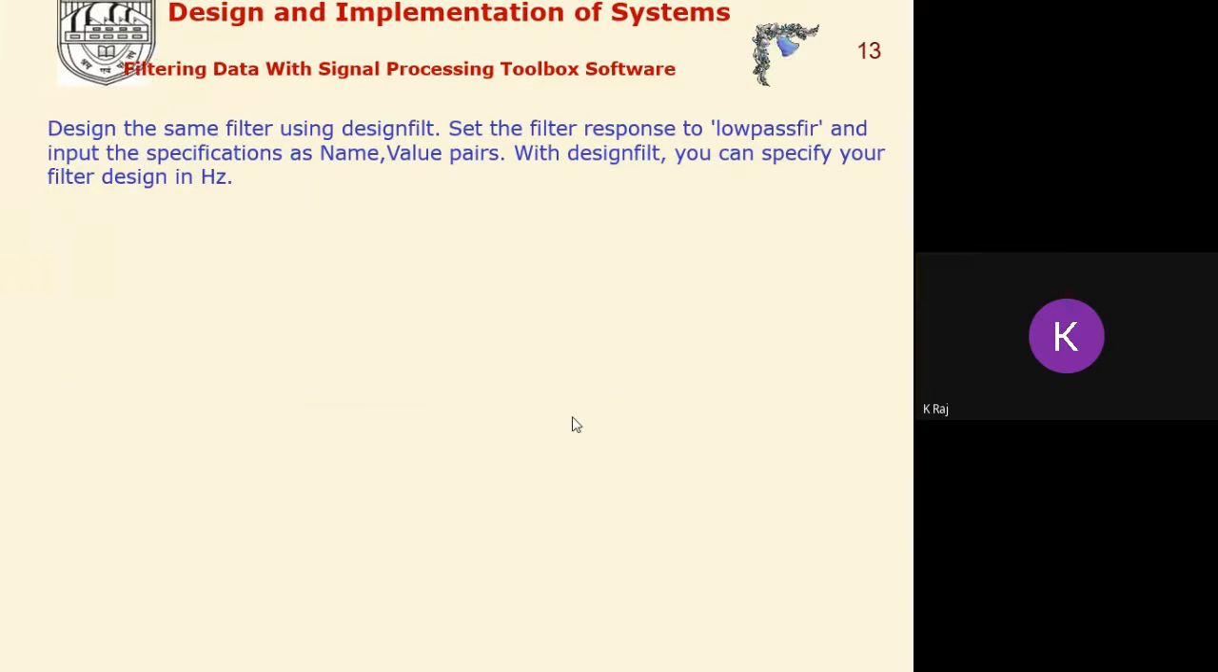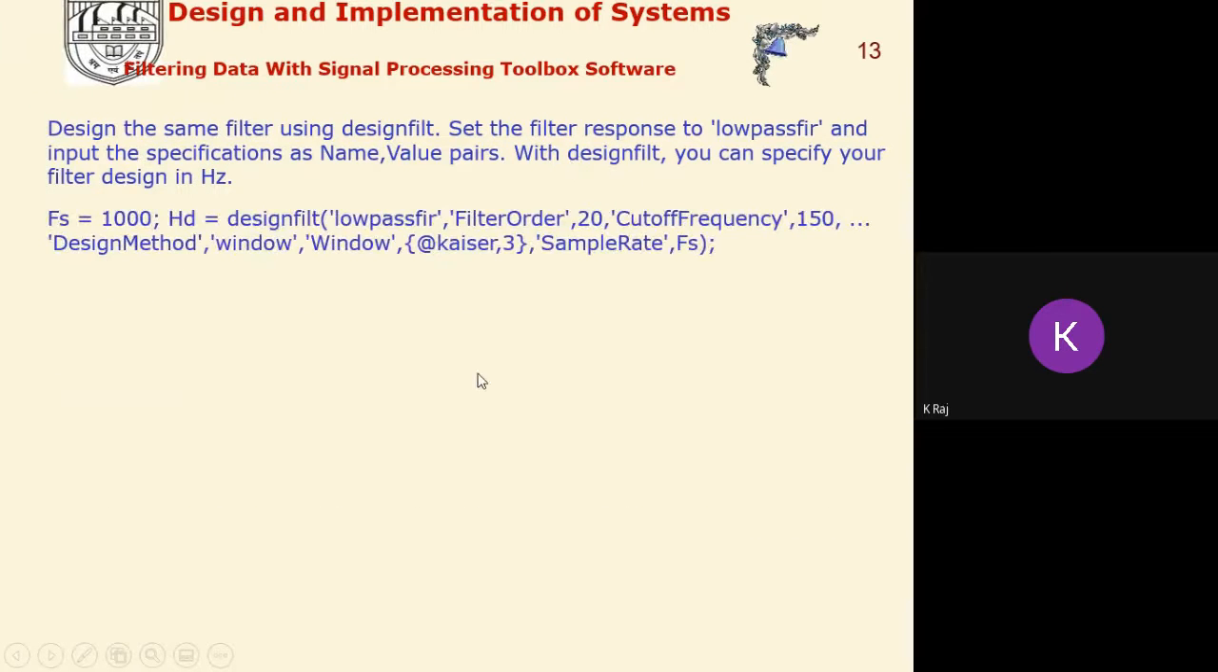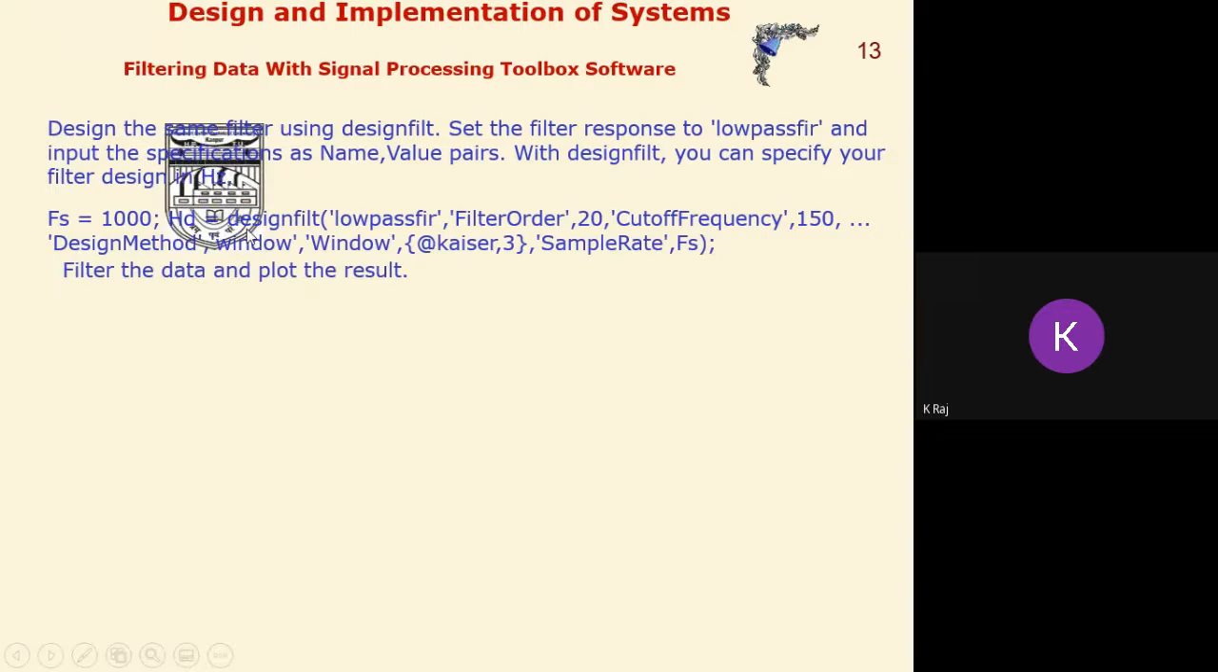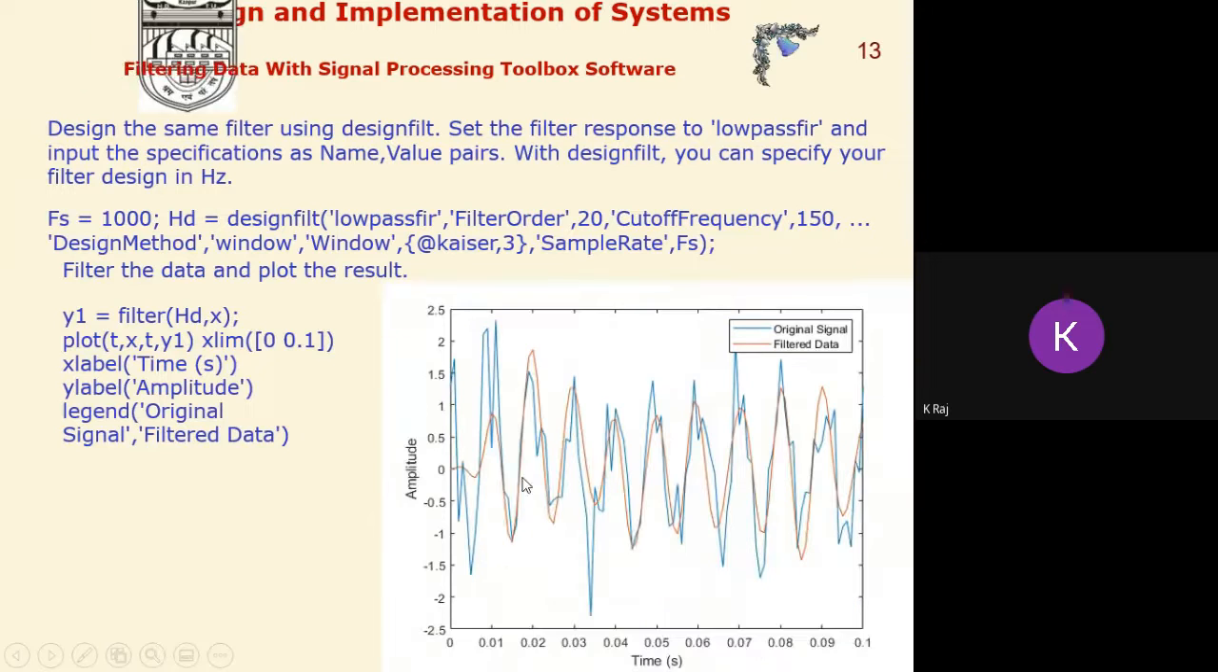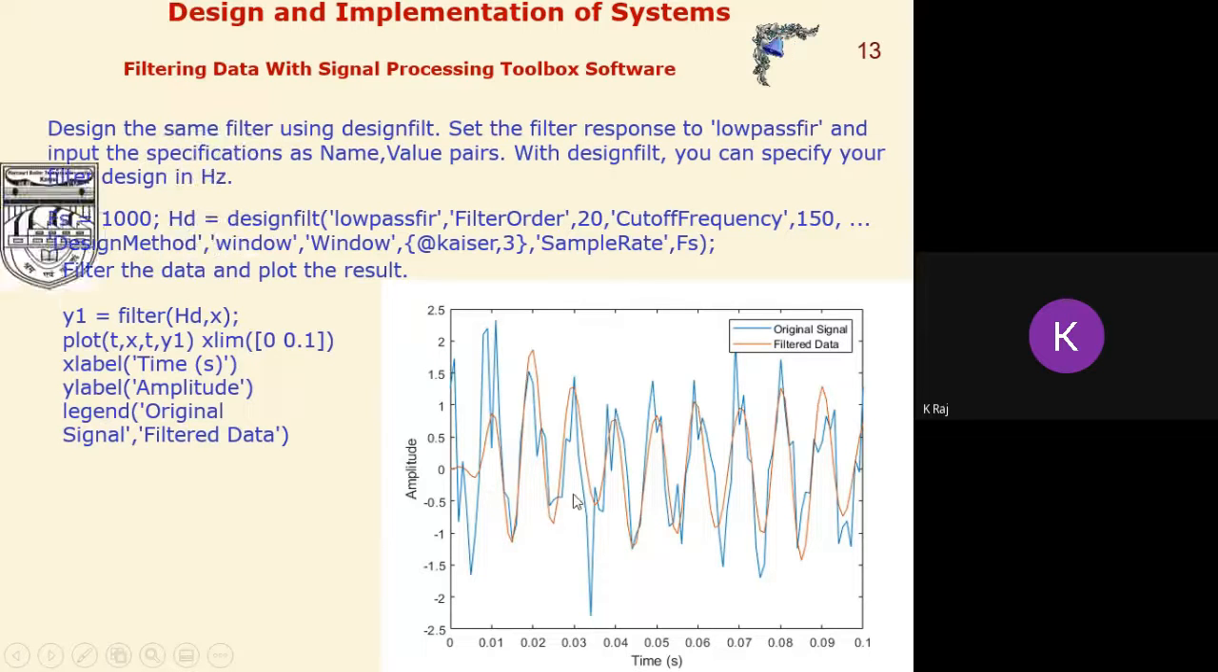Now, filtering data with signal processing. Suppose we are interested in designing the filter using a different approach. We can design the same filter using the designfilt command here. See here we have utilized the designfilt command, and using designfilt, this is the result that has been used to process the signal. And now we can compare this filtered result with the previous result.